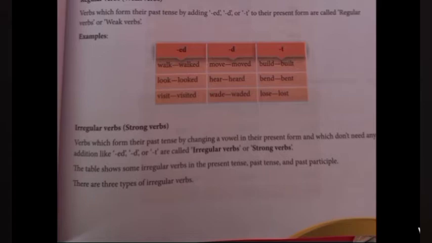So you all know vowels. What are the vowels? Tell me. A, E, I, O, U, right? A, E, I, O, U are called vowels. By changing the vowels, some tenses are made. Such forms are called irregular forms of verb or strong verbs. Actually this is of three kinds, so we can see how to make the three types of irregular forms of verb. Now you can turn to the next page.